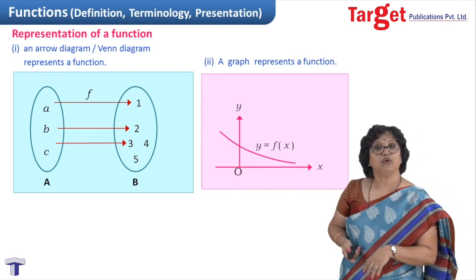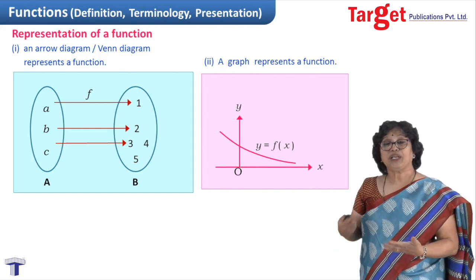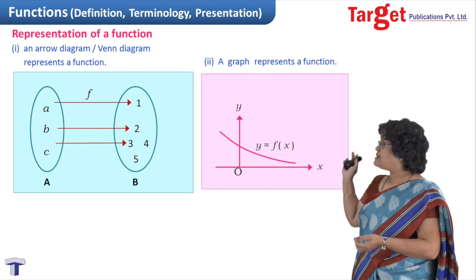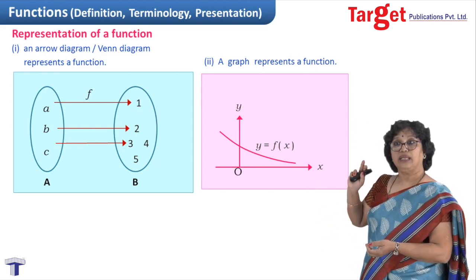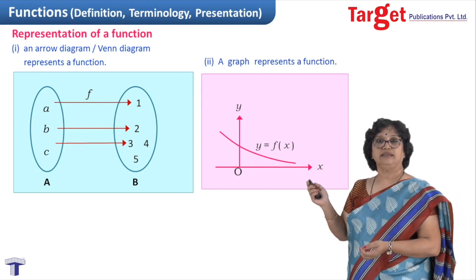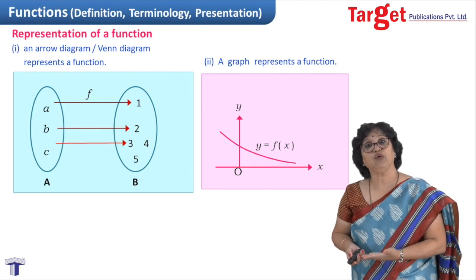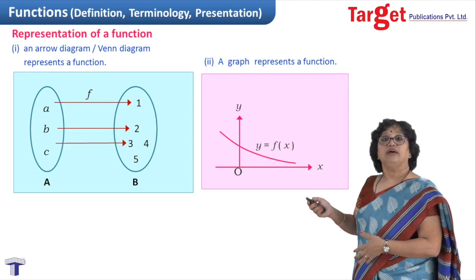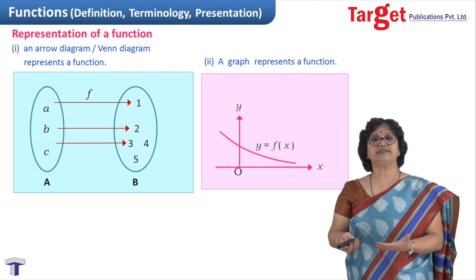Now, let us come to that graph. A graph also represents a function. Whatever values in set A you had written before would come along the x-axis, and whatever outcome you were getting as values b, I have written here as y. The reason: y equal to f(x) is a very standard notation.